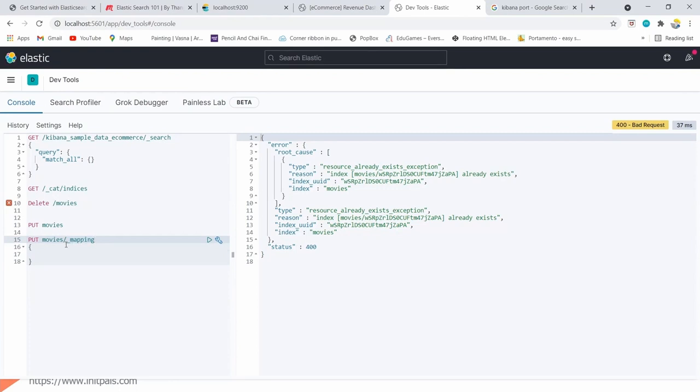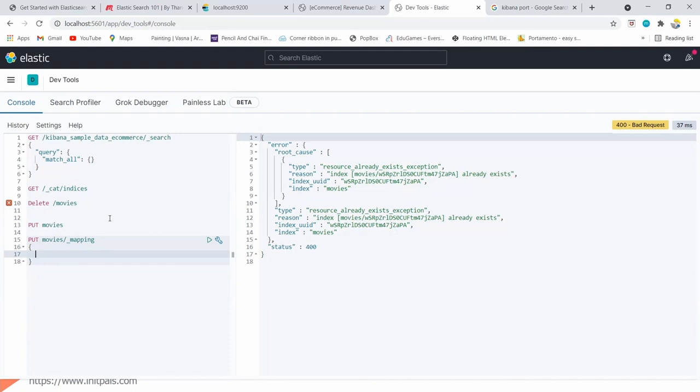This is the keyword that I need to use for specifying the schema. For example, let's say I'm adding 4 columns to the movies index.